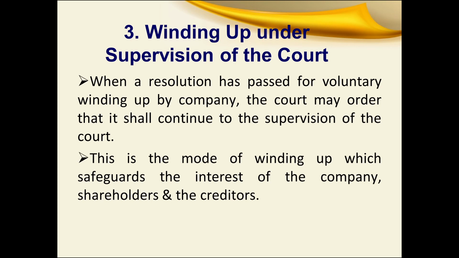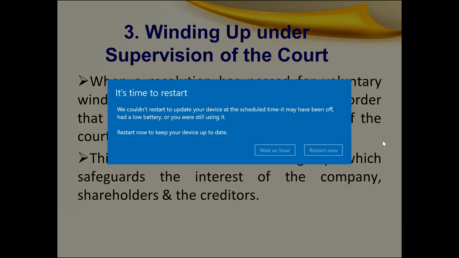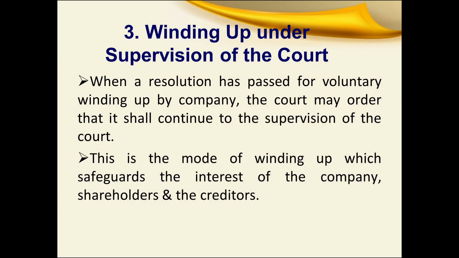Then next comes the third way of winding up, which we call winding up under the supervision of the court. In this also there are two grounds. The first ground is, when a resolution has been passed for voluntary winding up by the company, then the court may order that it shall continue under the supervision of the court. Then the next one is, if the company passes a special resolution to wind up the company voluntarily.